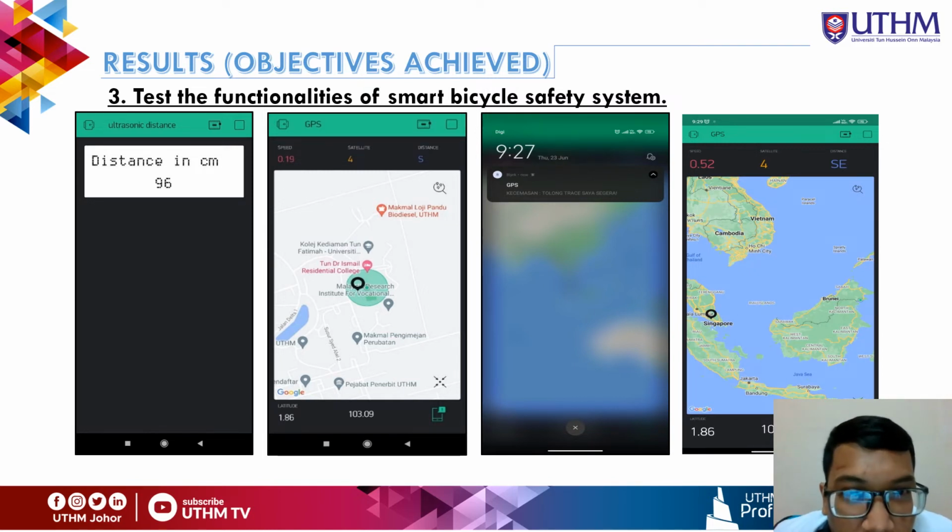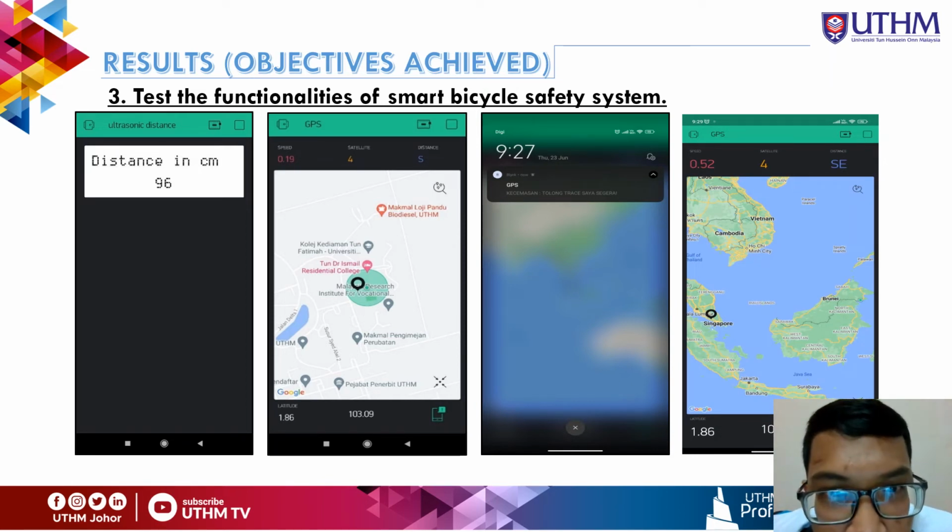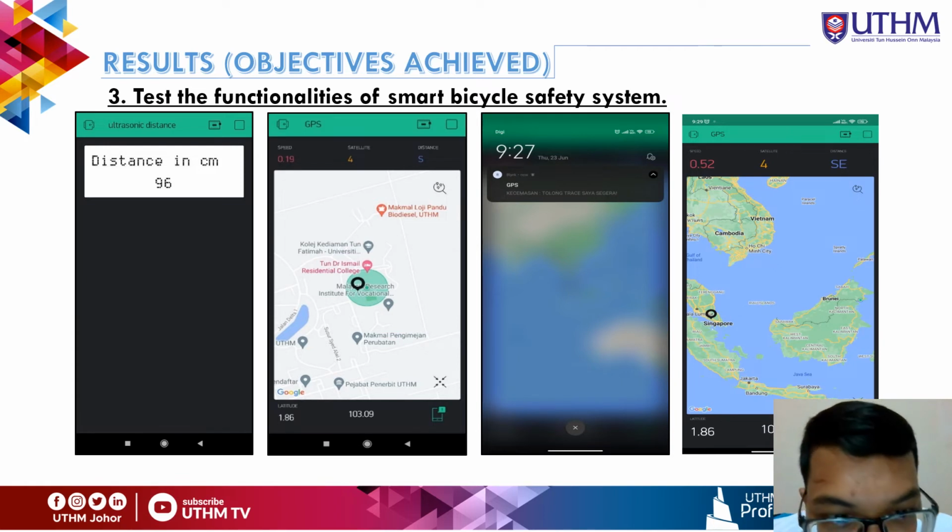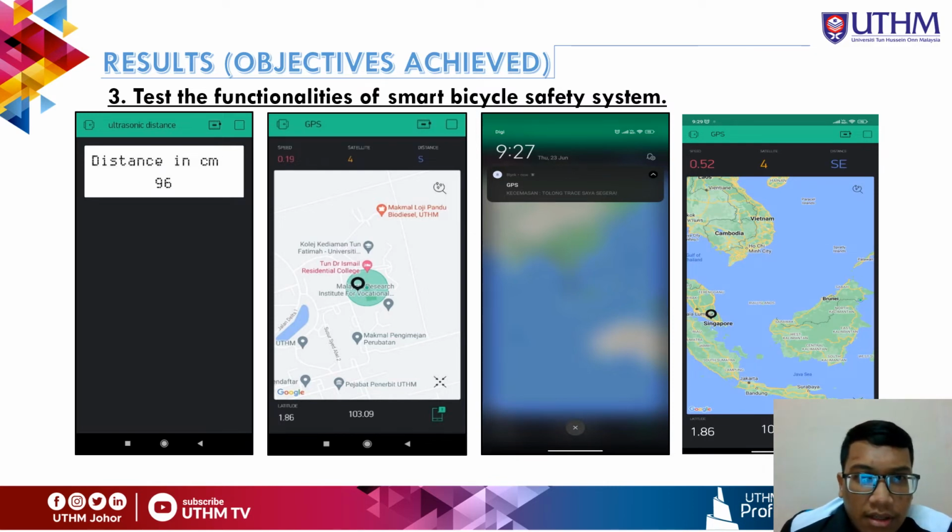The GPS module we can see over here. We can see there is speed, distance, satellite, and also the latitude and longitude. Okay, so this green area is the phone coverage area, and the black dot is the satellite.